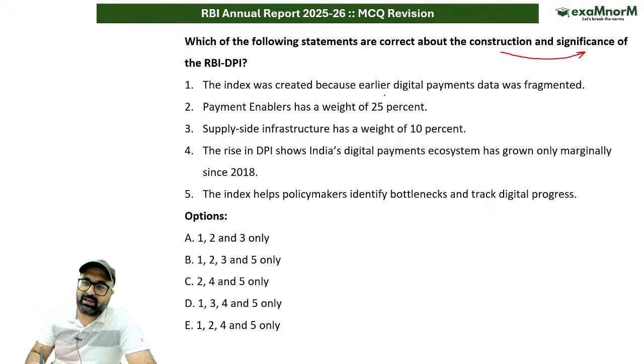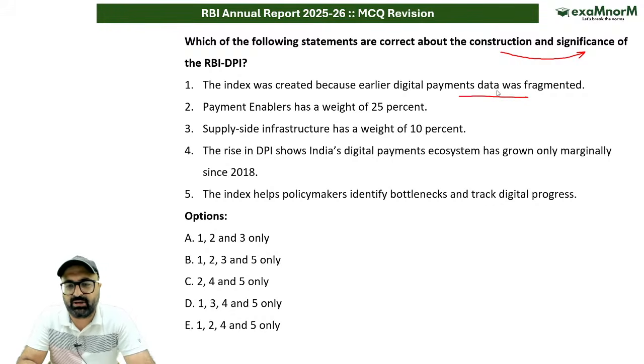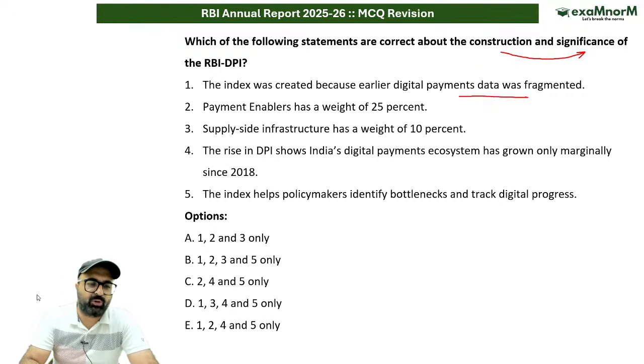The index was created because earlier digital payment data was fragmented. ये index को क्यों बनाया गया? क्योंकि पहले का जो digital payment index का data था, that was fragmented, और एक composite manner में data was not available, and due to this lack of composite availability of data, इस particular initiative को लिया गया, and under this initiative this DPI has been introduced.